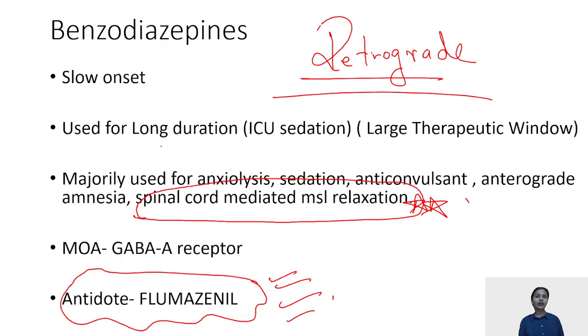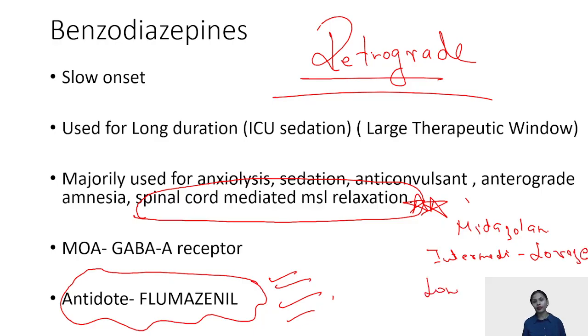When we talk about benzodiazepines, we have three main benzodiazepines. One is your midazolam, that is short acting. Then intermediate acting, this is your lorazepam, and long acting, that's your diazepam. Okay, you have midazolam, lorazepam, and diazepam. When we talk about the pain, lorazepam and diazepam lead to pain when injected because they are lipid in nature.